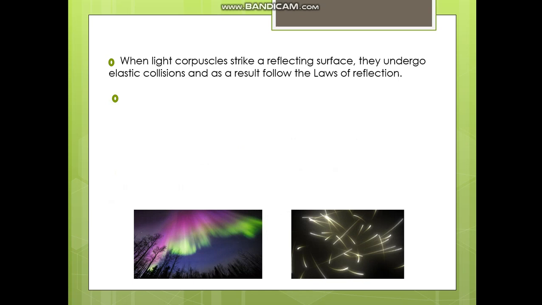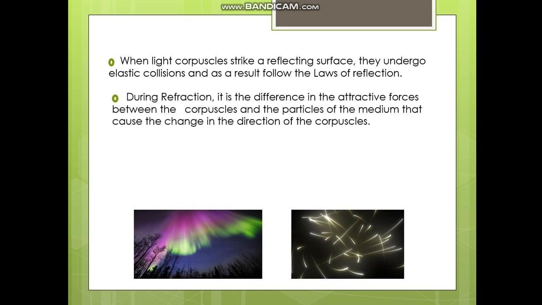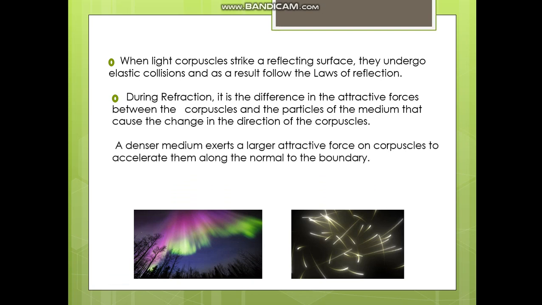When light corpuscles strike a reflecting surface, they undergo elastic collisions and as a result follow the laws of reflection. During refraction, it is the difference in the attractive forces between the corpuscles and the particles of the medium that causes the change in the direction of the corpuscles. A denser medium exerts a large attractive force on corpuscles to accelerate them along the normal to the boundary.